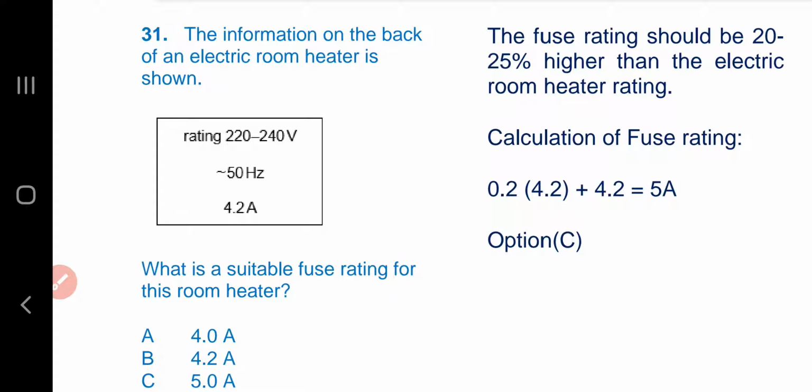So the fuse rating should be 20 to 25% higher than the electric room heater current rating. So how do we calculate the fuse rating? 25% of 4.2, where 4.2 is the current rating of the room heater, plus the rating itself, that is 4.2, and the sum is about 5 amperes. Option C is the answer.